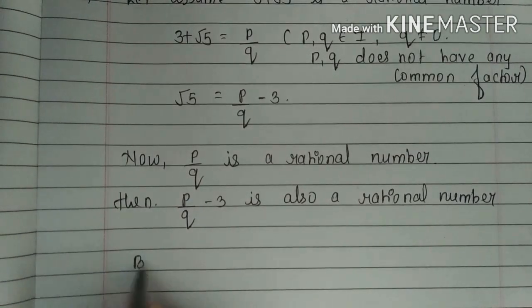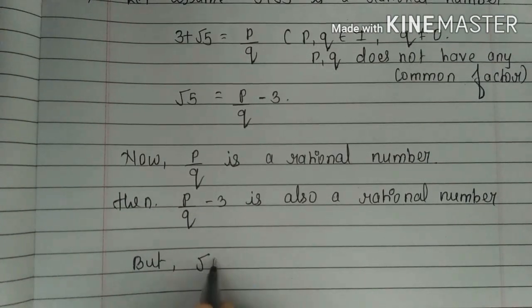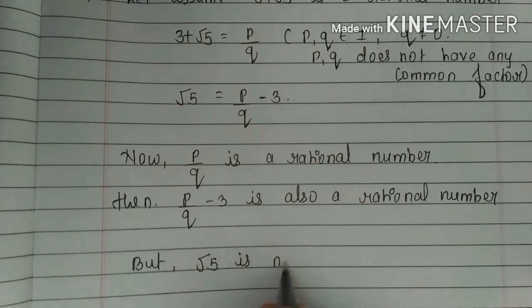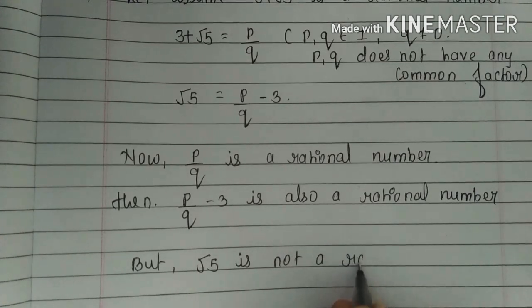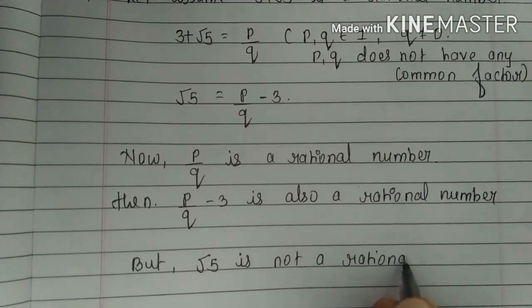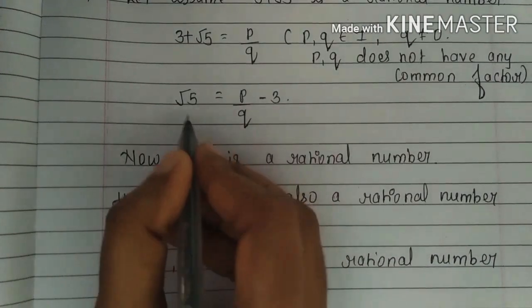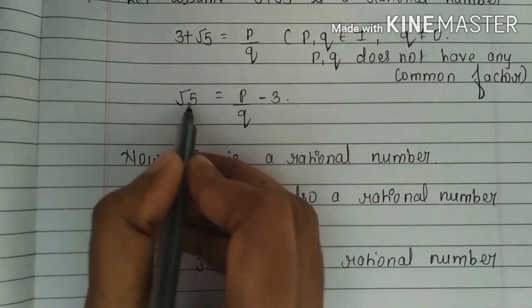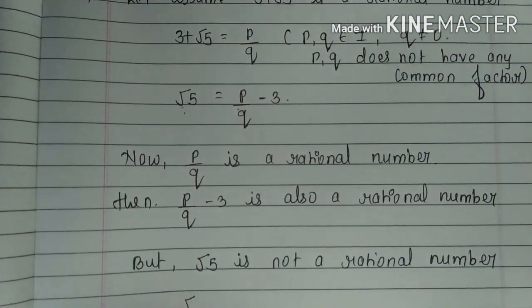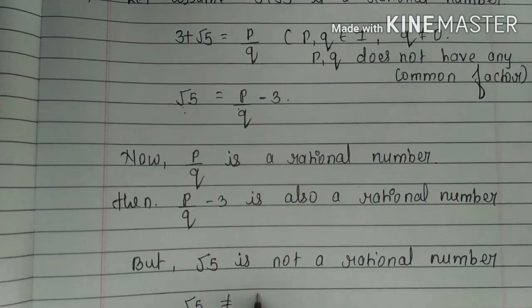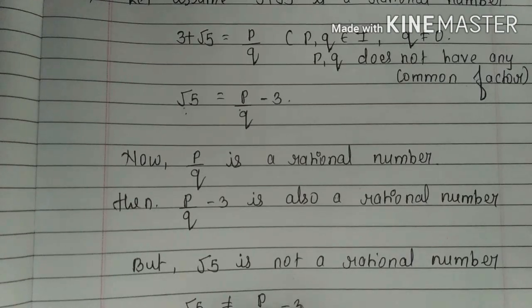But root 5 is not a rational number, we know that. If root 5 is not a rational number, that means they both are not equal. This root 5 is not equal to P upon Q minus 3.